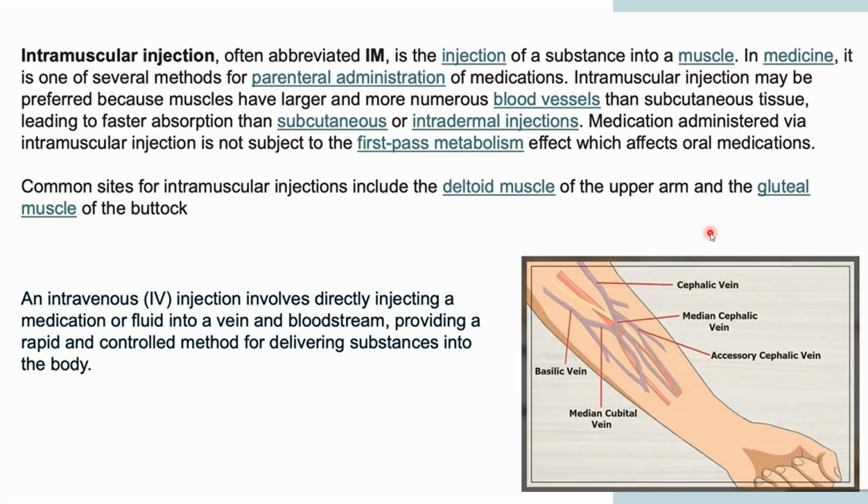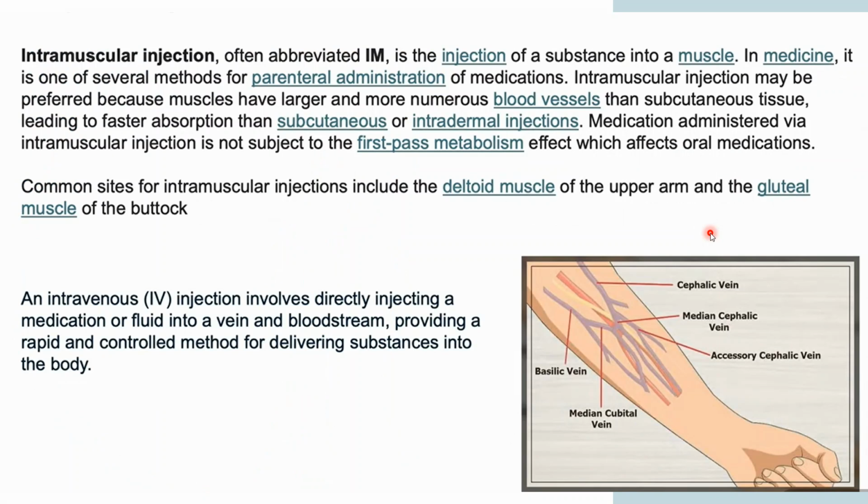Intramuscular injection, often known as IM, is the injection of a substance into muscle. In medicine, it is one of the several methods for parenteral administration of medication.